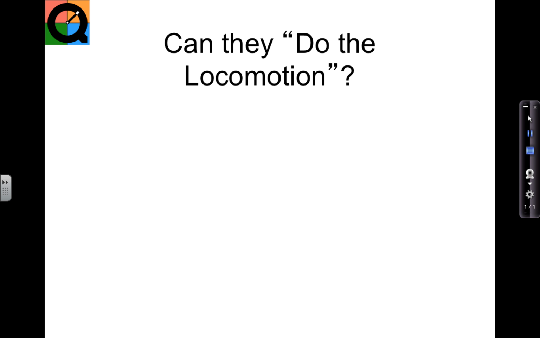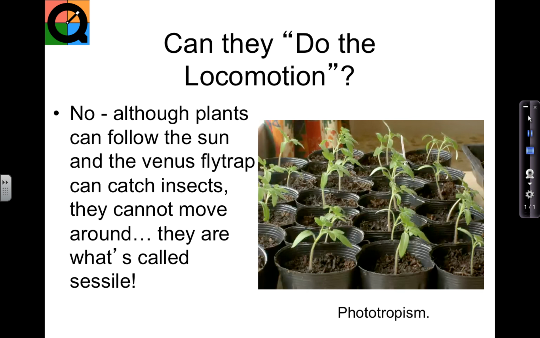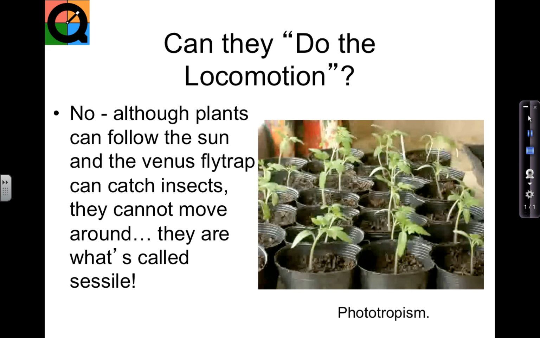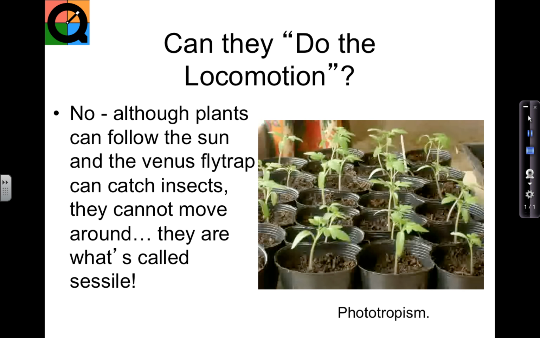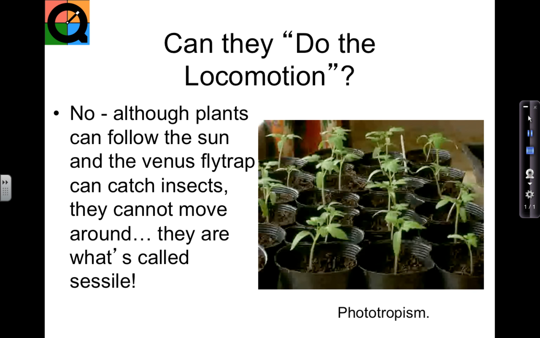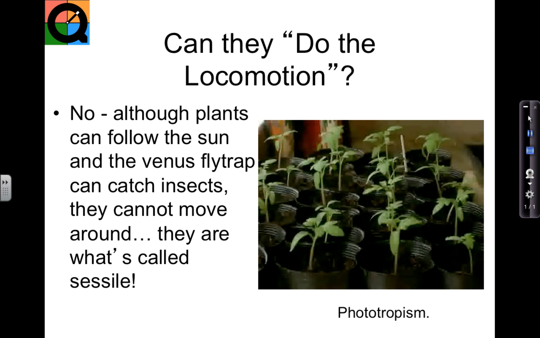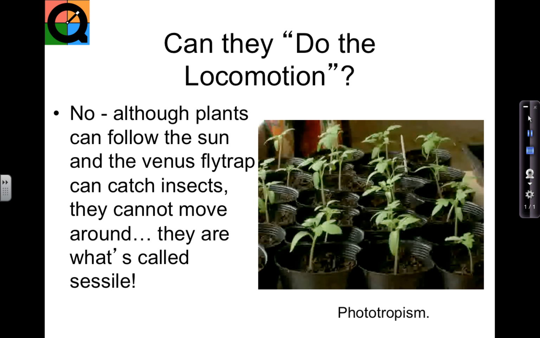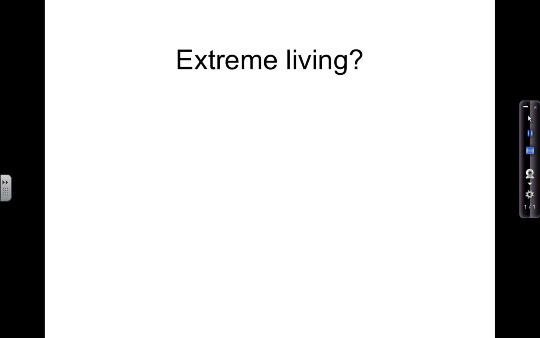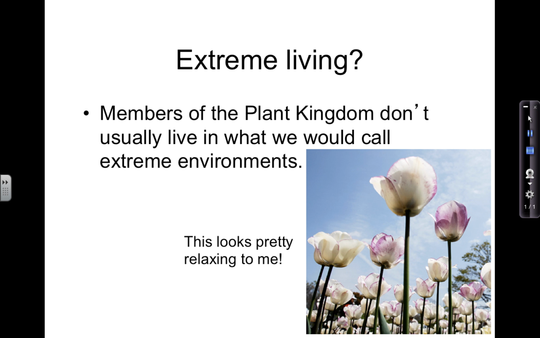Can plants move from place to place? Nope. Although they can follow the sun, watch the little video. That's not what it means by moving from place to place. They can't pick up their roots and walk to a new spot in the ground. This is an example of something called phototropism. Photo meaning light. They're following the light. Do plants live in extreme places? Nope.